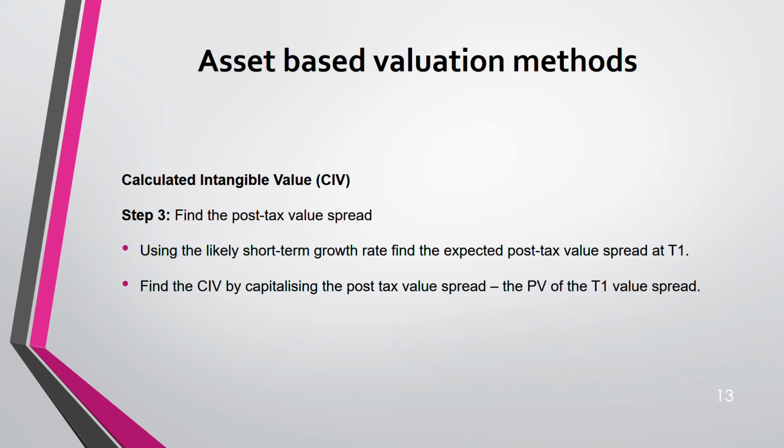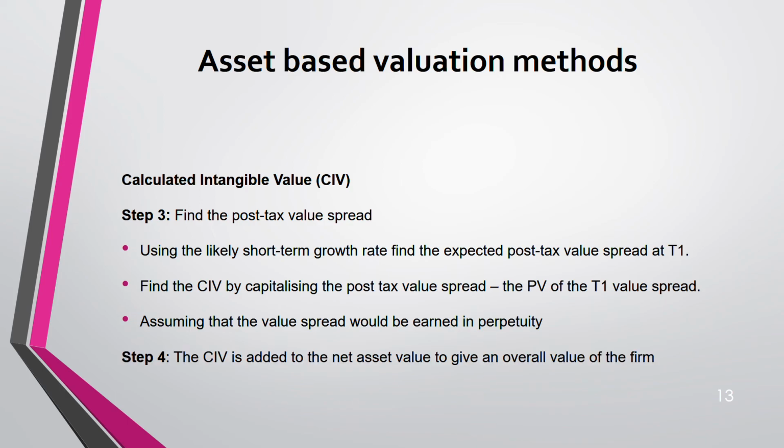Find the CIV by capitalizing the post-tax spread. That means find the present value of that, assuming that the value spread would be earned forever. Step 4, this CIV is added to the net asset value to give the overall value of the firm.